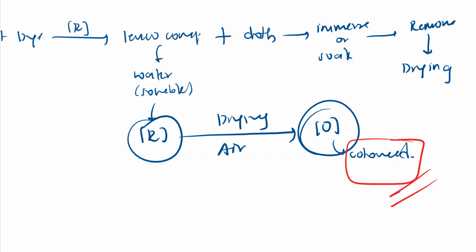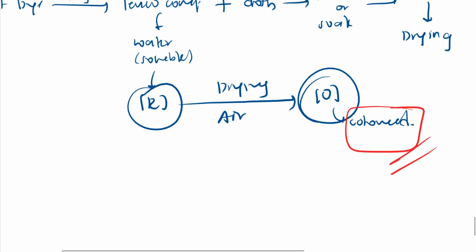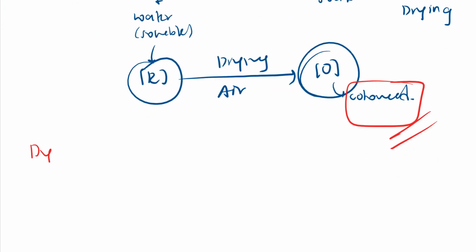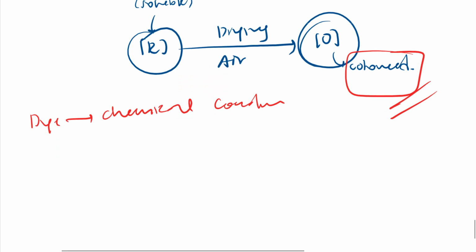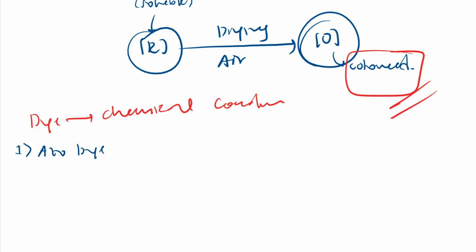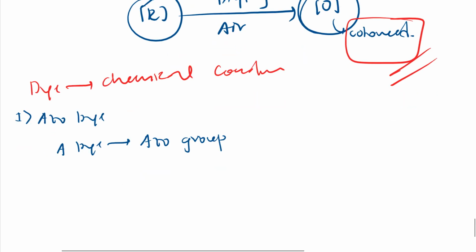So these were the classification of dyes based on application to fibers, and also I have classified the dyes based on chemical constitution, right? Constitution means, as one example I have given above, azo dye. So where the azo group will be there. First one, let me write azo dye. Azo dye means a dye having an azo group. This azo group acts as a chromophore.